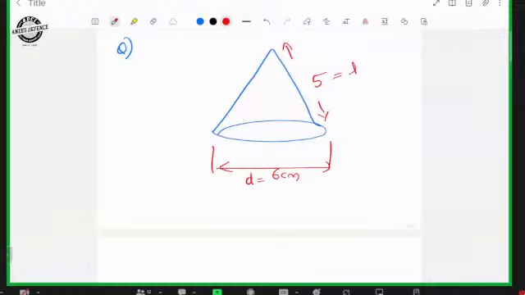So here axial section means, imagine a right circular cone like this. Take a knife and cut it into 2 pieces along this line, along the axis.